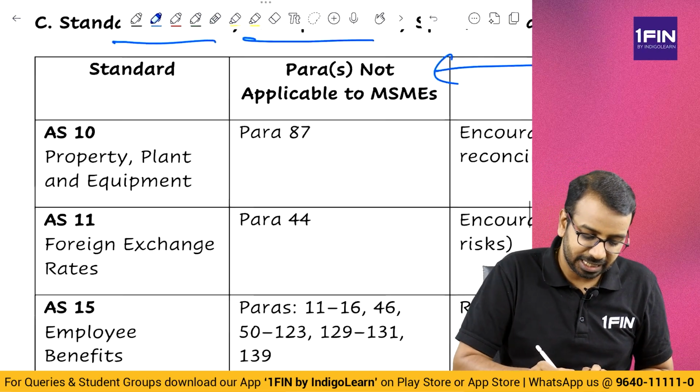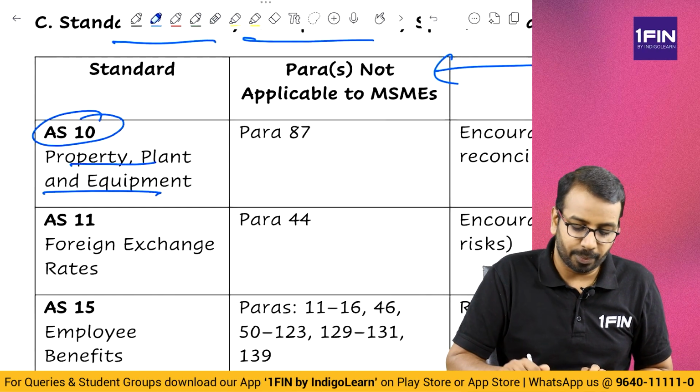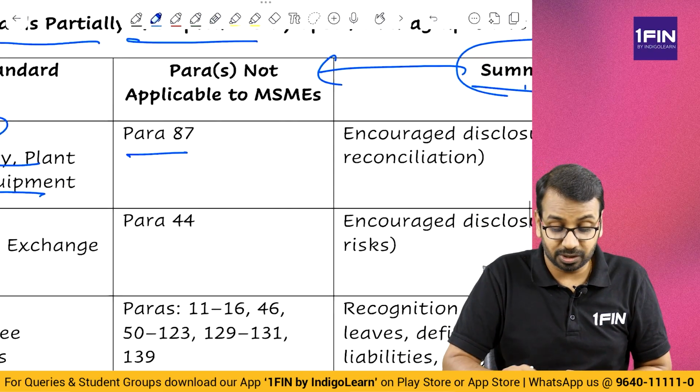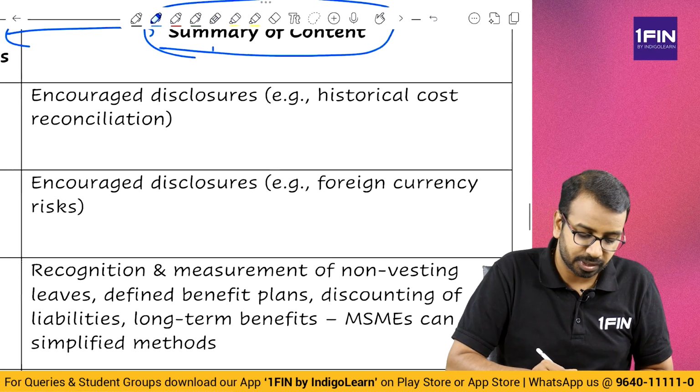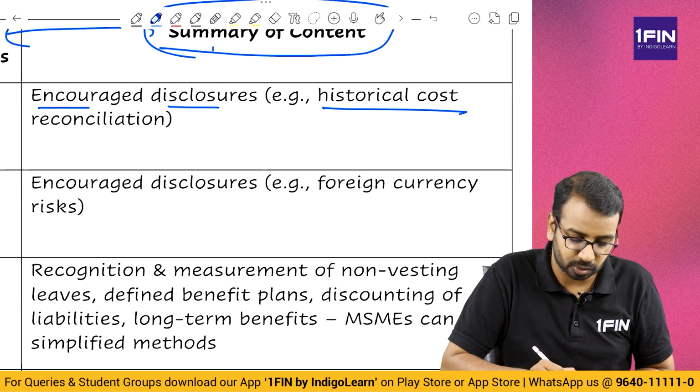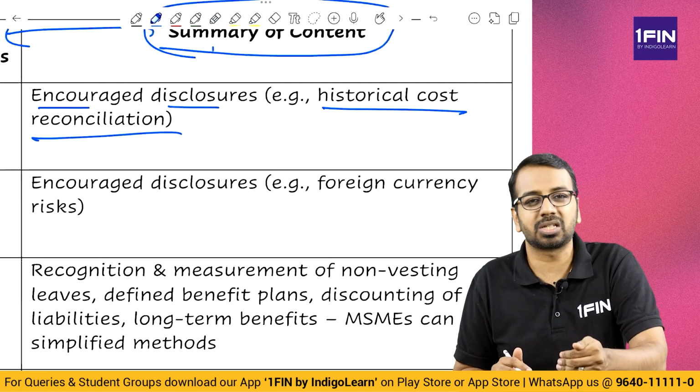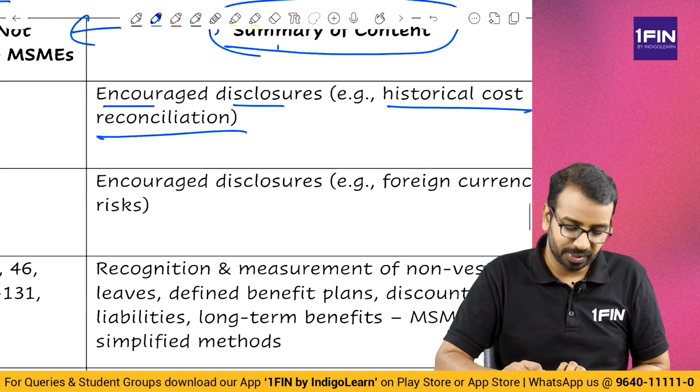First, in AS 10 dealing with property, plant and equipment, paragraph 87 is not applicable, where you have some encouraged disclosures related to historical cost and reconciliation. Certain additional disclosures are not required. Okay. Then